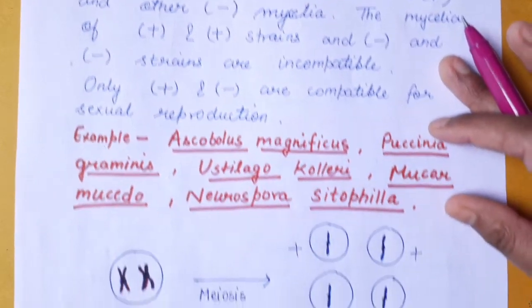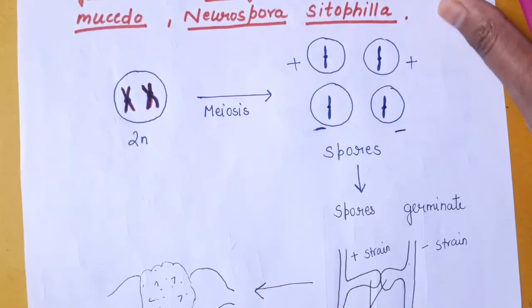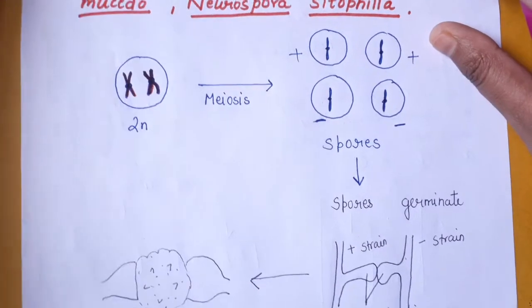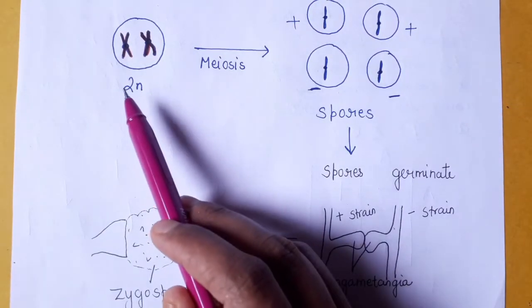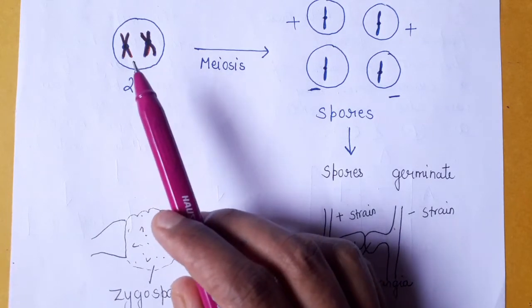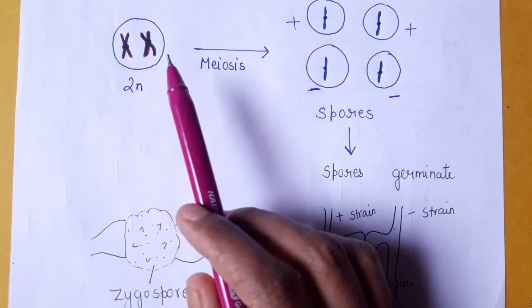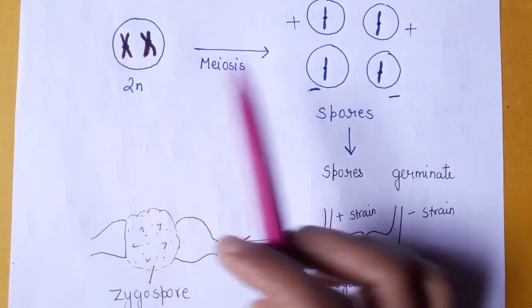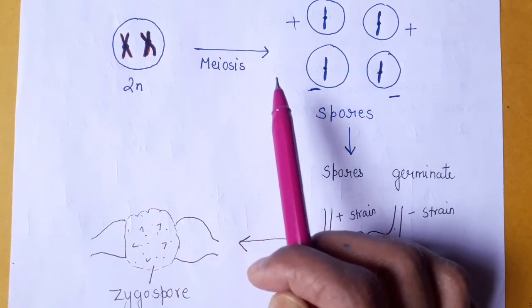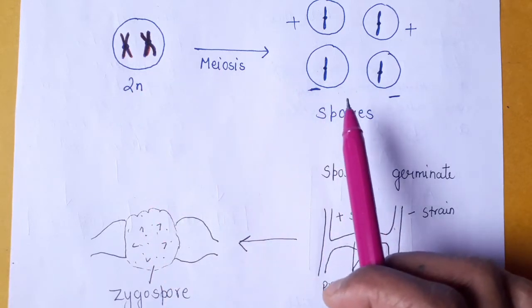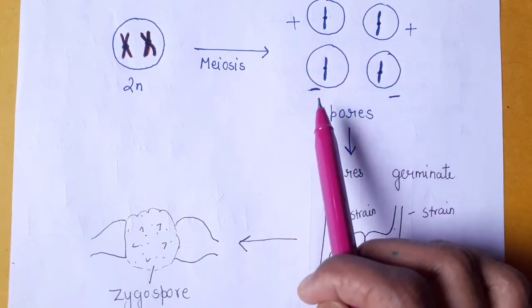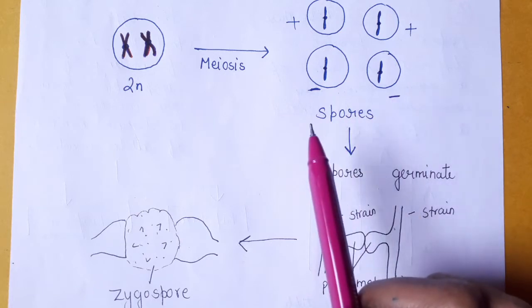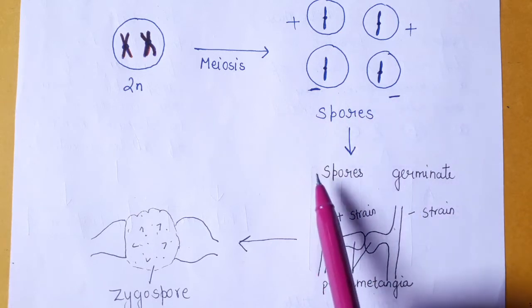And if I show you a very simplified diagram in order to understand the concept: suppose there is a diploid cell having positive and negative strains. After meiosis, what will happen? The spores will be formed, out of which half will be of positive strain and half will be of negative strain. Then the spores will germinate and form hyphae and mycelium.